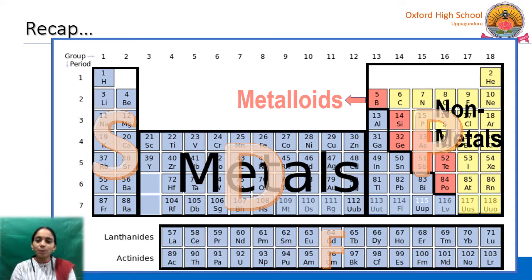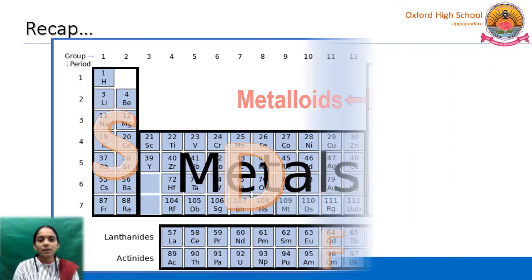Coming to the properties of metalloids, we have seen that these metalloids are in between metals and non-metals. Like that, their properties are also in between. They exhibit both metallic and non-metallic properties. Just like metals, they look like metals but are not hard like metals. So they are very brittle, just like non-metals.